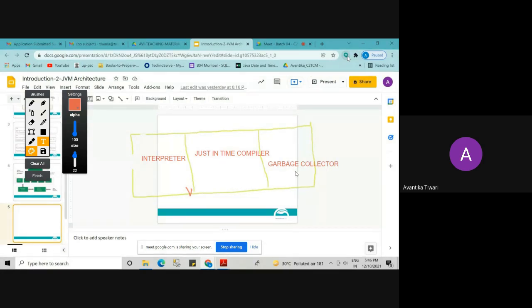And the third thing is the garbage collector, because we have automatic garbage collection in Java. What is garbage collection in Java? If I am not using anything inside my house, I will throw it in the garbage. In Java programming also, if you are not using any references to the objects, then they will be thrown to the garbage. So this is your execution engine.